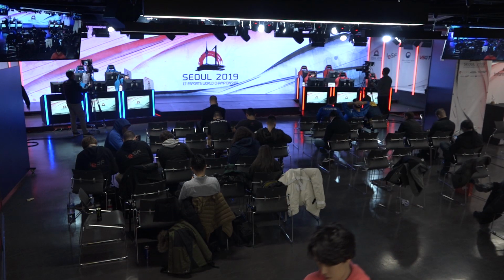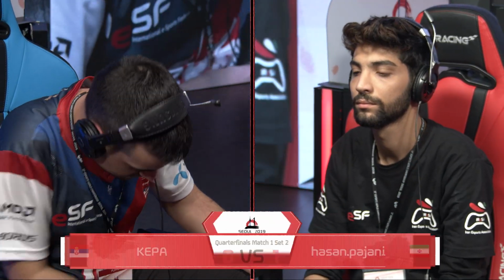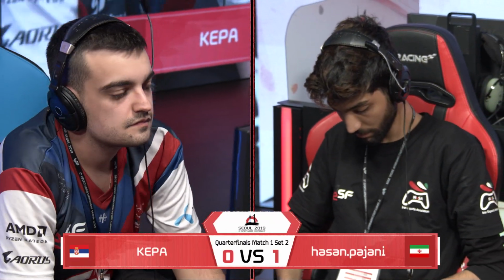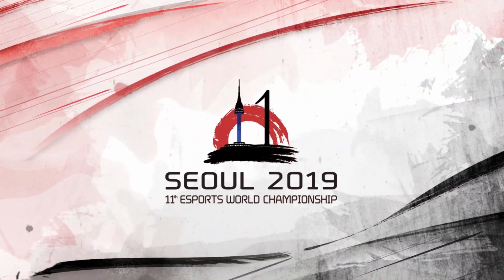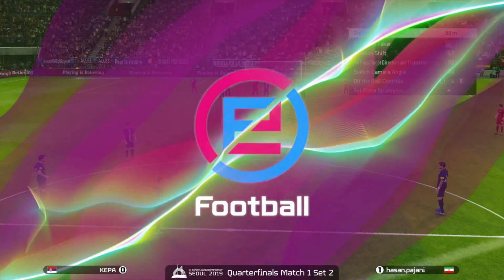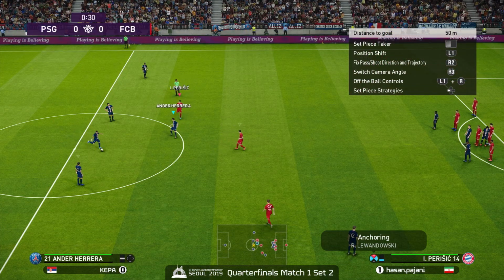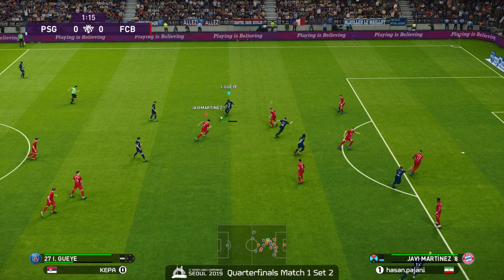With the lead for Hassan Pajani, we'll see what kind of adjustments Kepa brings for this next match. A lot on the line here. Kepa, maybe a favorite, but Hassan Pajani with the one on the board. Last series we did see either an upset or a reversal, if you want to call it that. After a game 1 win, it doesn't mean it's always going to be that way. Now, let's get into the beginning of our second game in this series. Hassan Pajani leads 1-0.